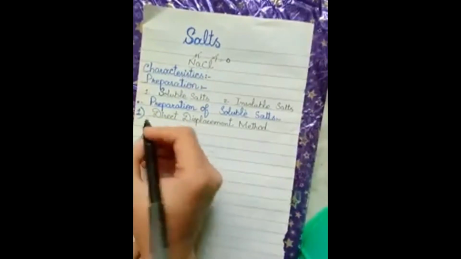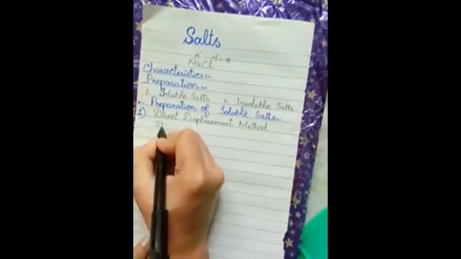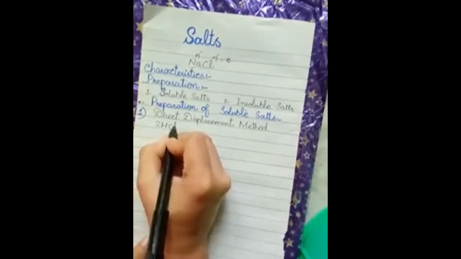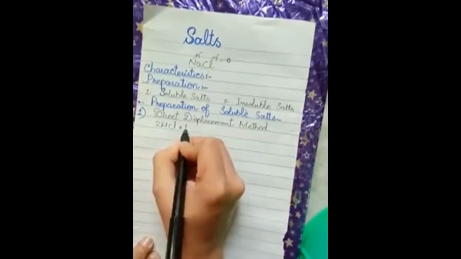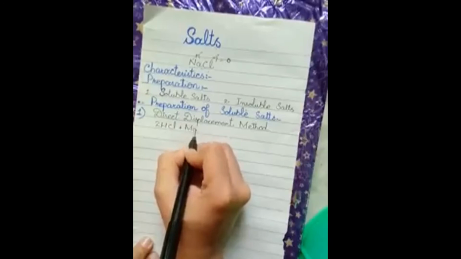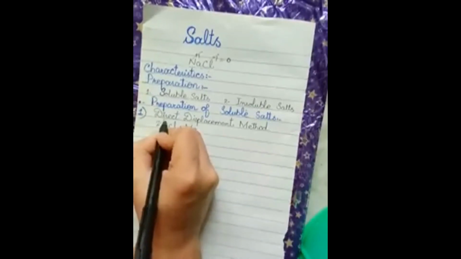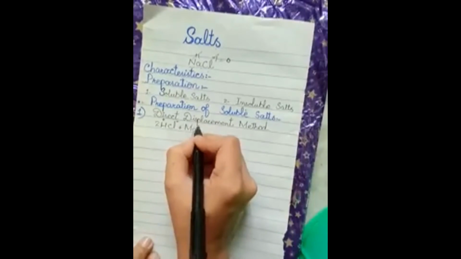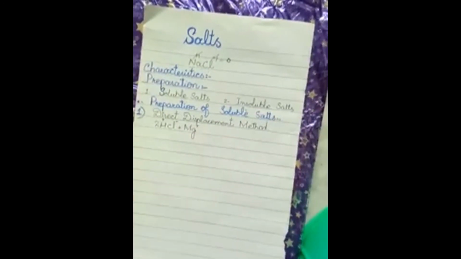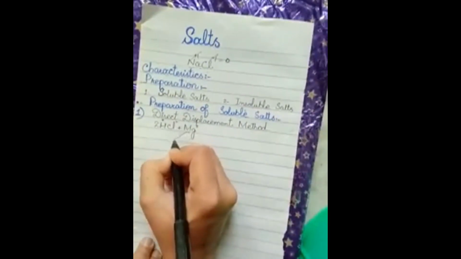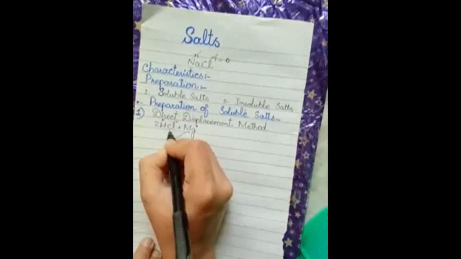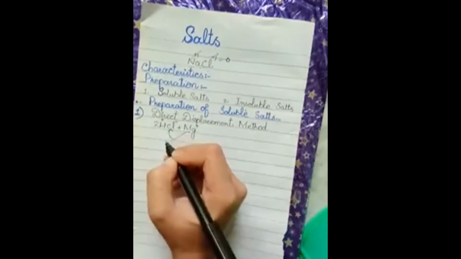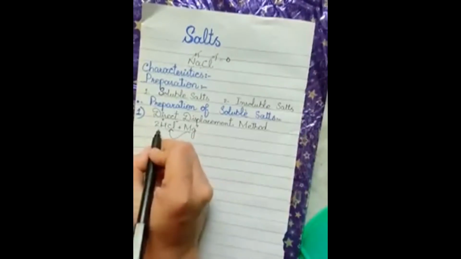For example, 2 moles of hydrochloric acid will react with the magnesium. H is positively charged, chlorine is negatively charged, and magnesium is positively charged. So magnesium will move towards the chlorine ion and it will cause the replacement of hydrogen.